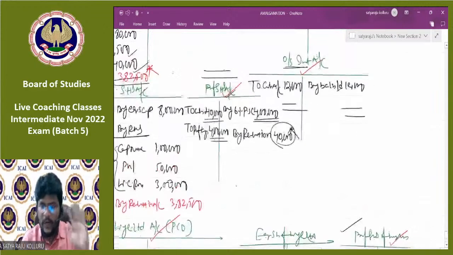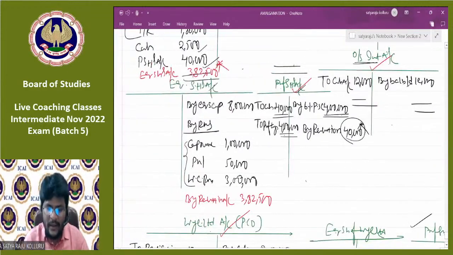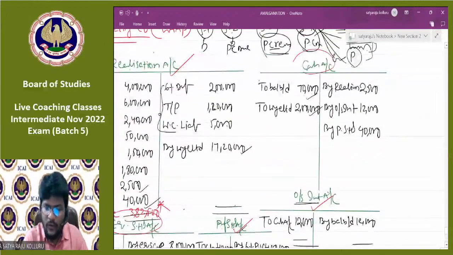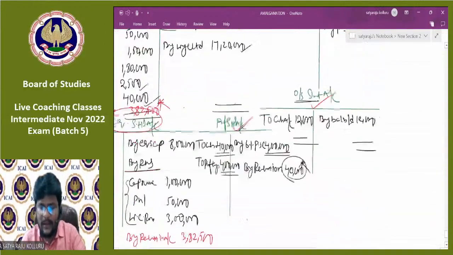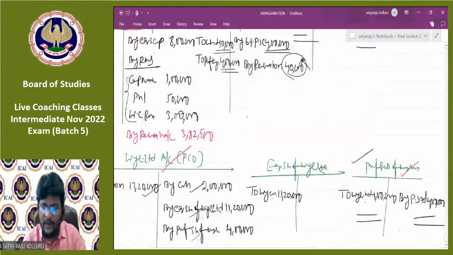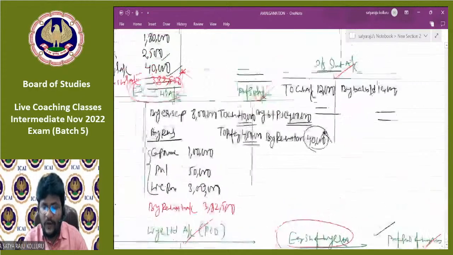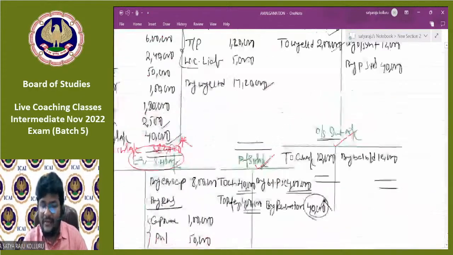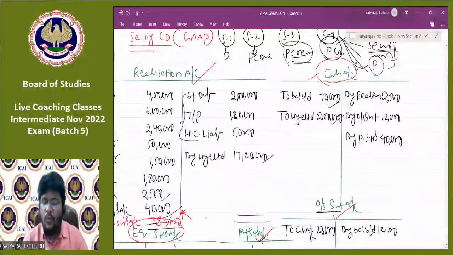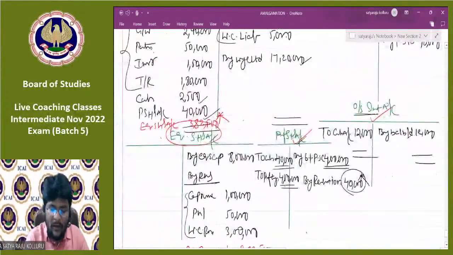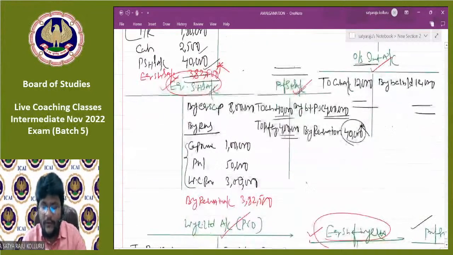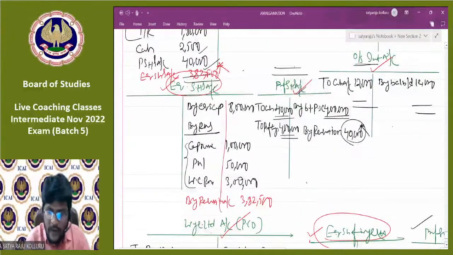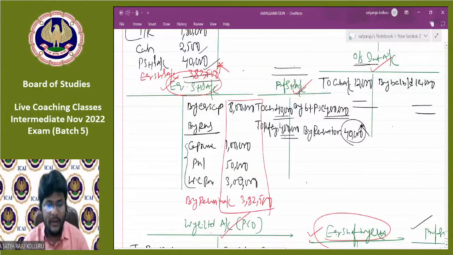Now, if you observe, we only have 3 accounts. One is the equity shareholders account, another is the cash account, and another is the equity shares of Y Limited account. Only these 3 accounts we have. Out of which, equity shares of Y Limited as well as the cash component, we need to make payment to whom? Equity shareholders. Can you please check, all of you, how much amount is outstanding, that is, how much amount is payable to equity shareholders in total?